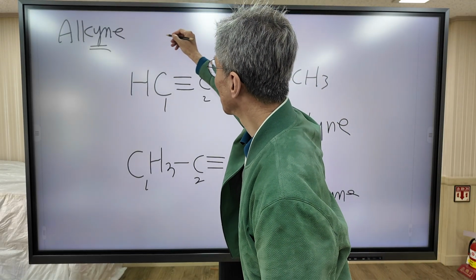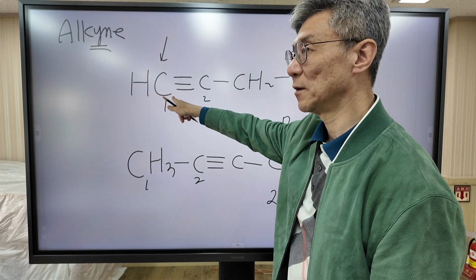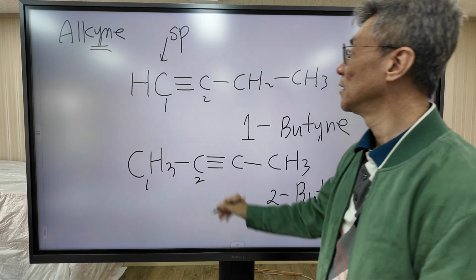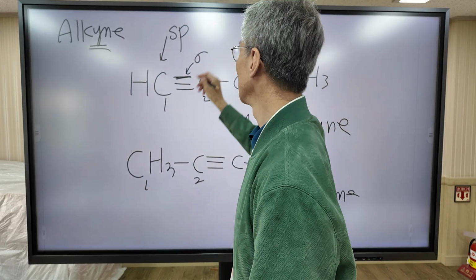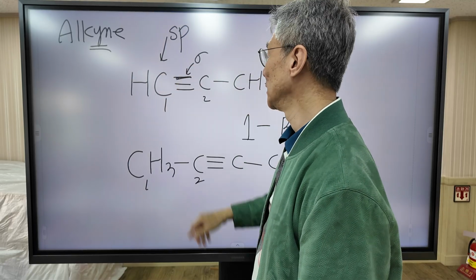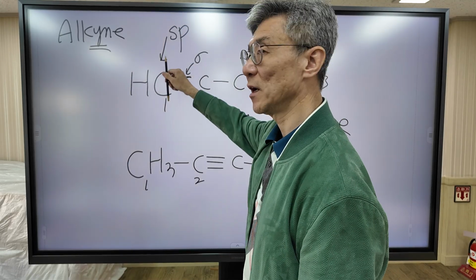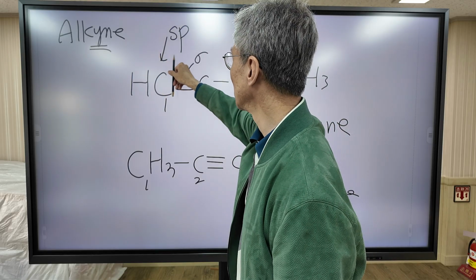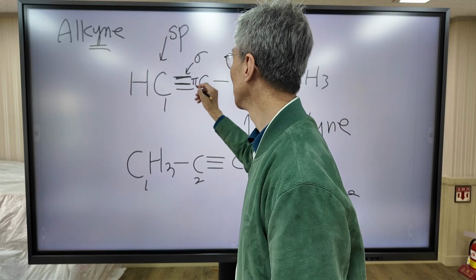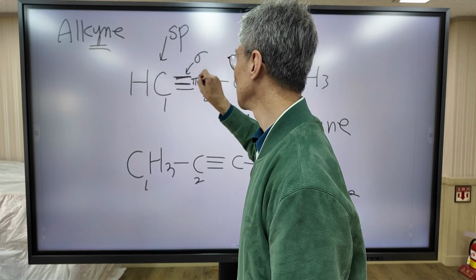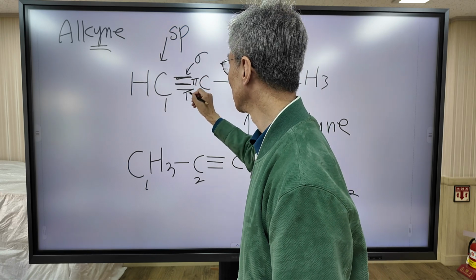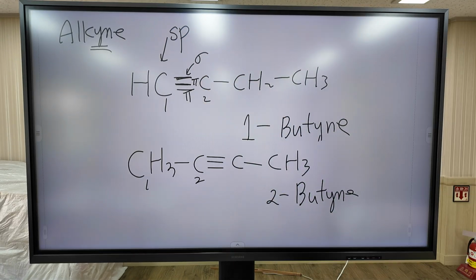And what hybridization should you use for this compound? You are going to use sp hybridization. So this sigma bond is formed by the overlap between sp hybridized orbitals. And there are 2 orbitals that are unhybridized. So this p orbital and this p orbital overlap with each other to produce the first pi bond. And the p orbitals which are perpendicular to this plane, the 2 p orbitals overlap with each other to form a second pi bond. Simple.